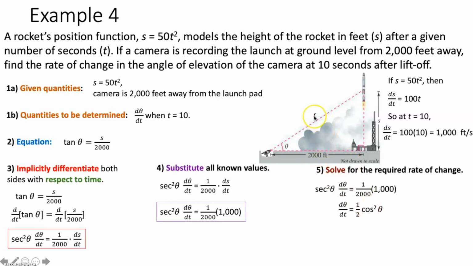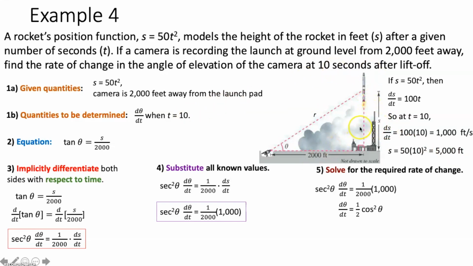Well, it's just 2,000 over r, but I don't know what r is. What is r? At time t equals 10, couldn't we figure out what r is? Yeah, there's got to be a way to do that. We do have a right triangle here, so could I use the Pythagorean theorem again? I could go 2,000 squared plus s squared is equal to r squared. But then what is s at time t equals 10? Yeah, we do have a position function for s that tells us what s is at any given time. We take s is equal to 50t squared and plug in 10 for t, and we get 5,000. That means s is equal to 5,000 at time t equals 10 seconds after liftoff.